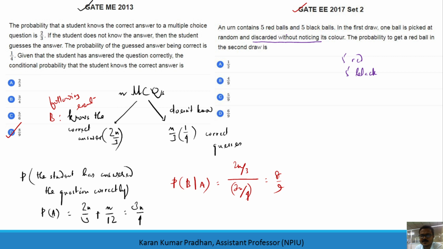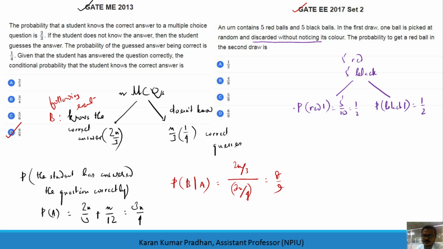So what happens if there is a discard in the first row? That means you will have two choices. This question is asked in a very peculiar way; it is a twist in conditional probability. The probability of getting red in the first row will be 5 out of 10, or 1 by 2. Similarly, the probability of getting black in the first row is again 1 by 2, 5 out of 10.